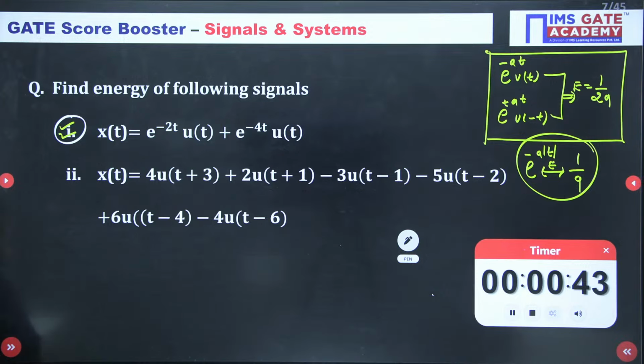Shraddha, Reshma, Nutan. It's an easy question, guys. I already gave you the hint also, 1 by 2a. Why are you taking so much time? Just calculate it and let me know. What is the challenge in the first question? Just let me know.